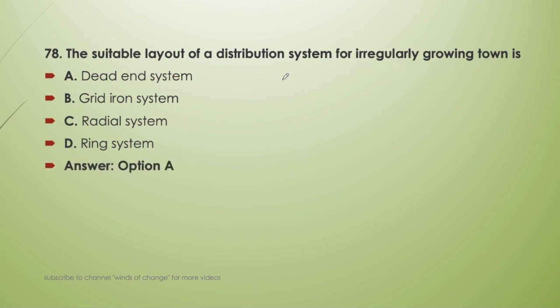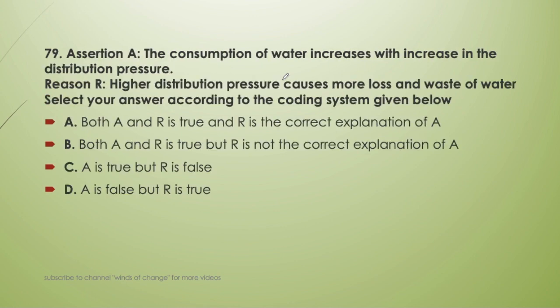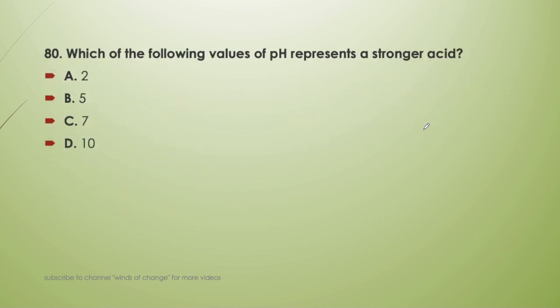Next question, the consumption of water increases with increase in the distribution pressure. This is the assertion, and the reason is higher distribution pressure causes more loss and waste of water. I think both the statements are correct, and because of more losses and waste of the water as the pressure increases, there will be higher consumption. So A should be the correct answer, that is both A and R are true, and R is the correct explanation of A.